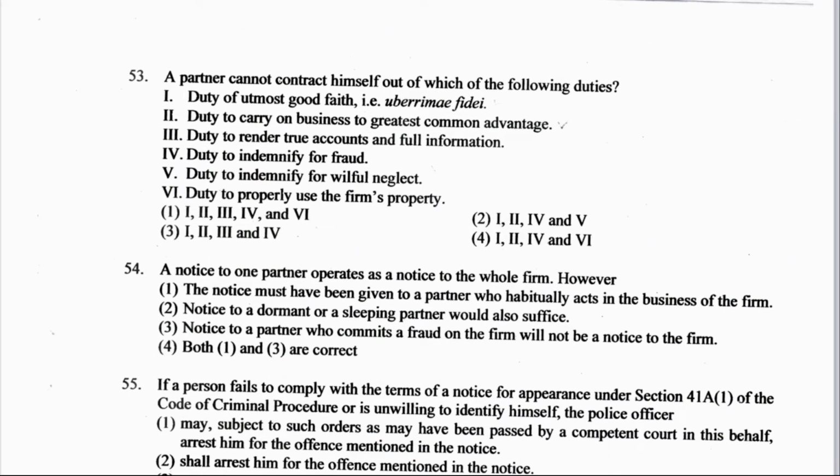A partner cannot contract himself out of which of the following duties? Duties comes under section 9 of Partnership Act, which says general duties of partner. Section 9 says that partners are bound to carry on the business of the firm to the greatest common advantage, to be just and faithful to each other, and to render true accounts and full information of all the things affecting the firm to any partner, his heir or legal representative. Okay, so according to section 9, duty of utmost good faith is there, duty to carry on business to greatest common advantage, render true accounts and full information. Okay, so these 3 points come under section 9 of Partnership Act.